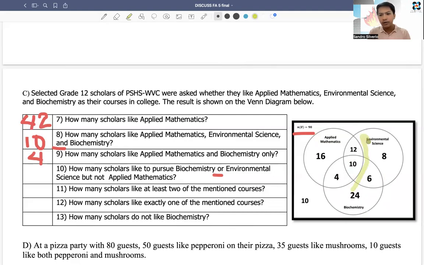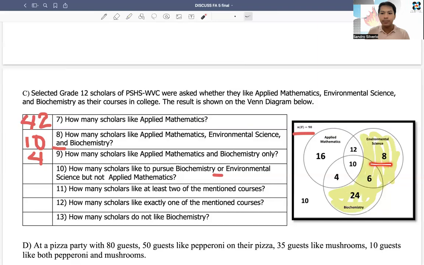So we are going to exclude the applied mathematics. So that is or. Environmental science or biochemistry, but not applied mathematics. So we have to exclude the entire applied mathematics, and we're going to add these.